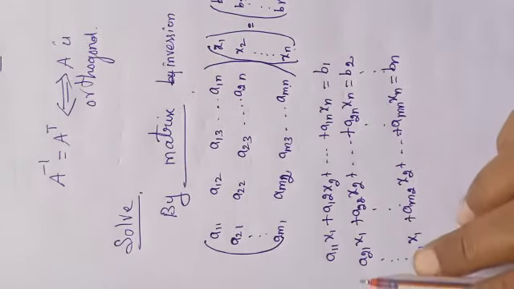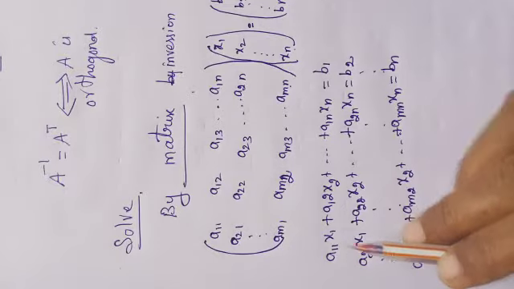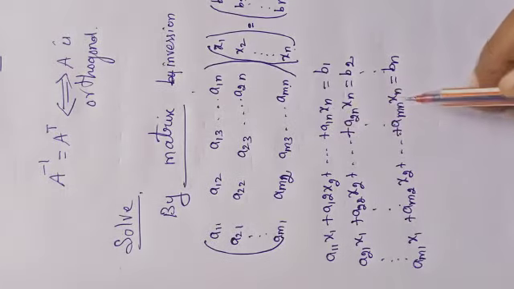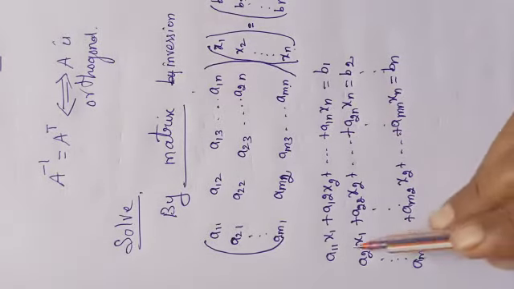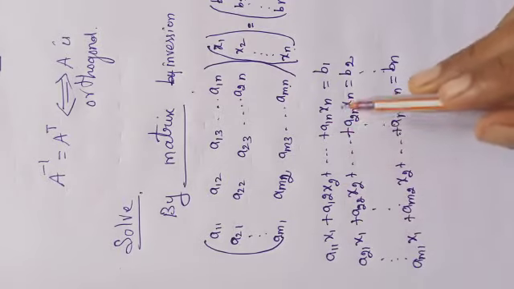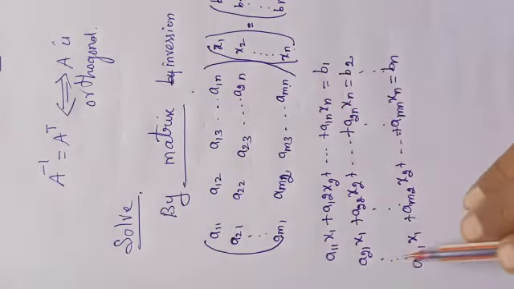This will be the general equation, with any number of variables and equations. Here I have written n variables: a11 into x1 plus a12 into x2, etc., a1n into xn equal to b1. This is the form of the equation, isn't it?